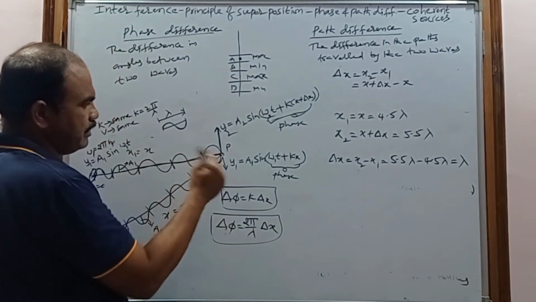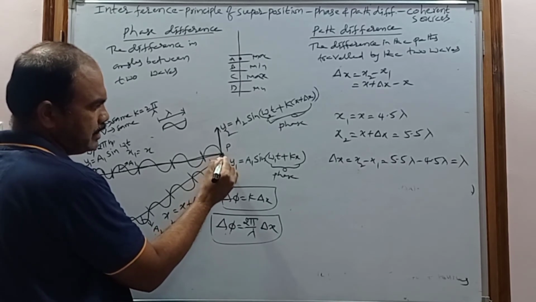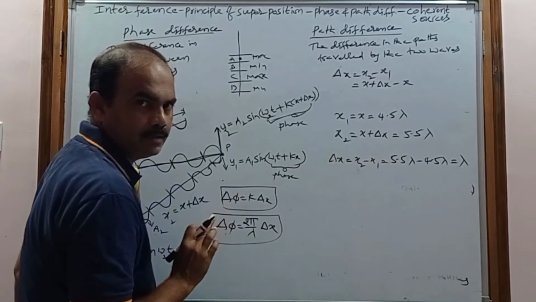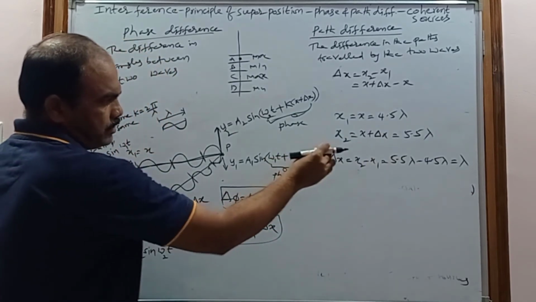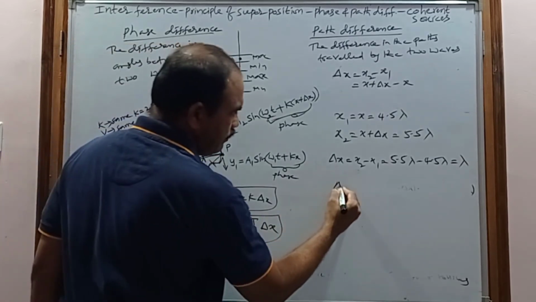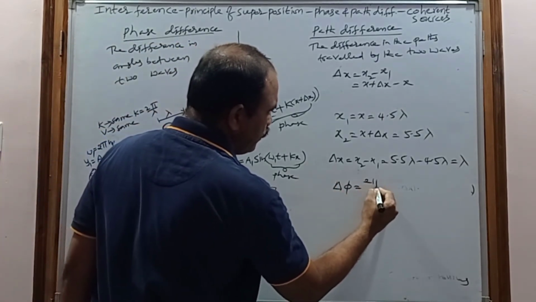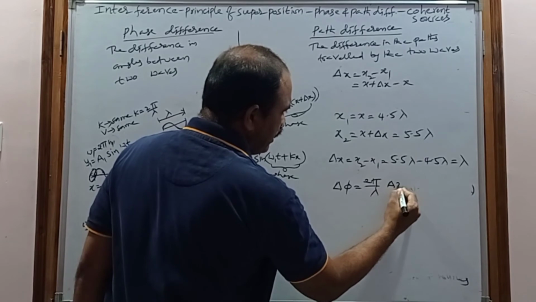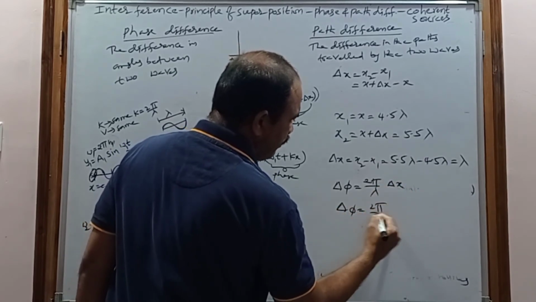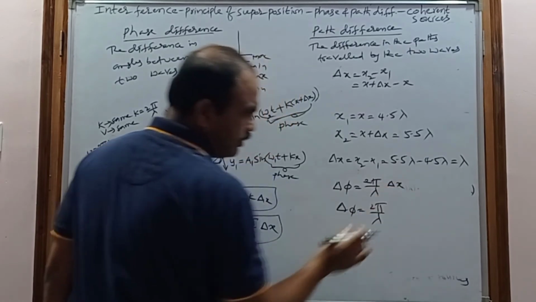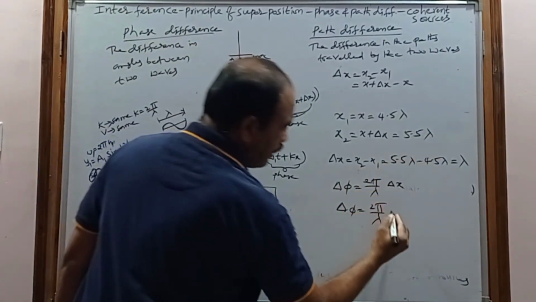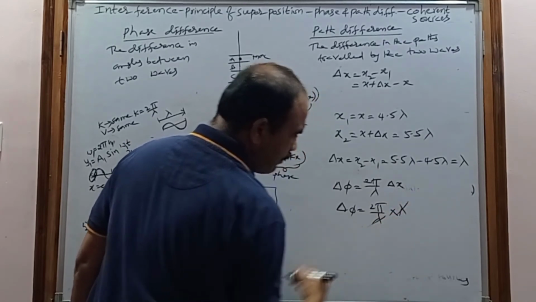What is the path difference when these two waves reach the particle P? That is lambda. Using this path difference, we calculate the phase difference. The phase difference delta phi equals 2 pi by lambda into delta x. The path difference is lambda, so this lambda will be cancelled.